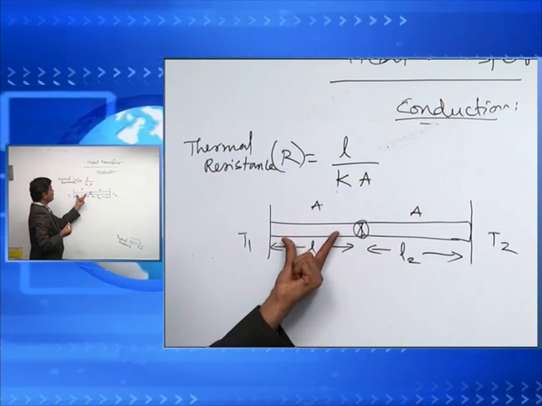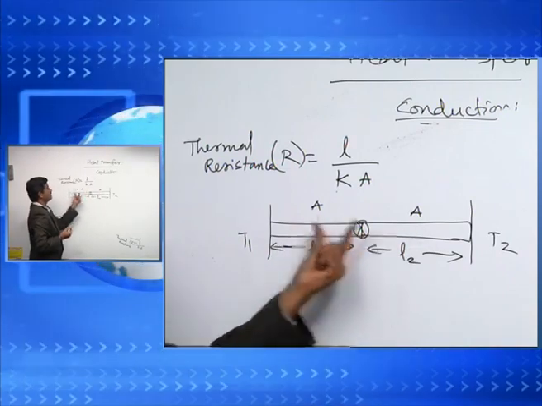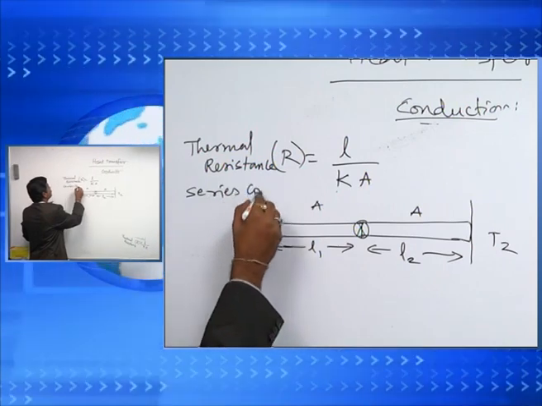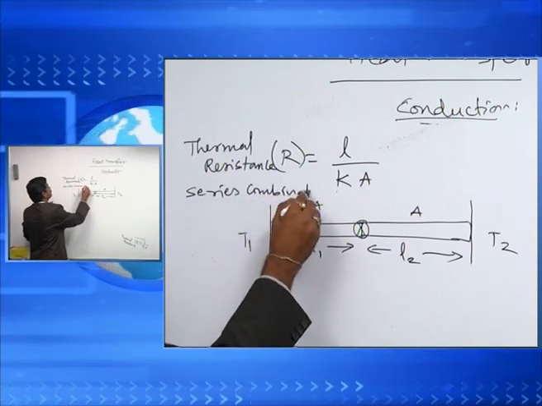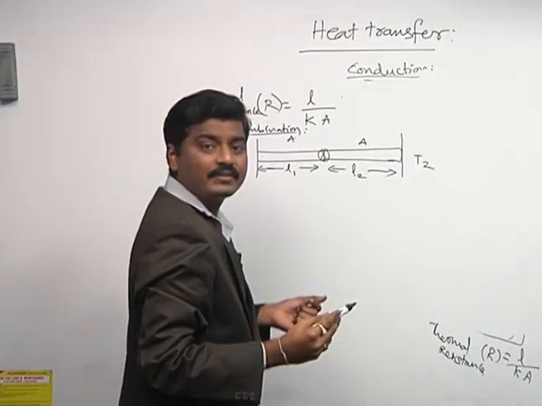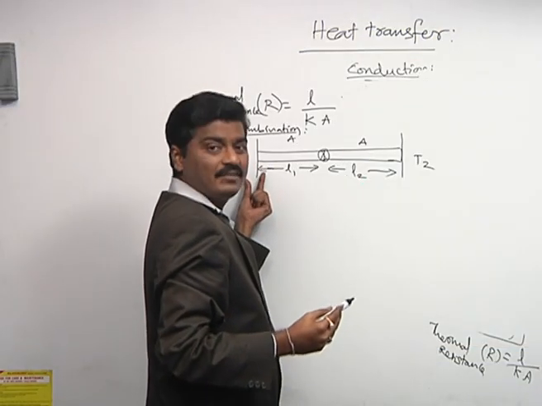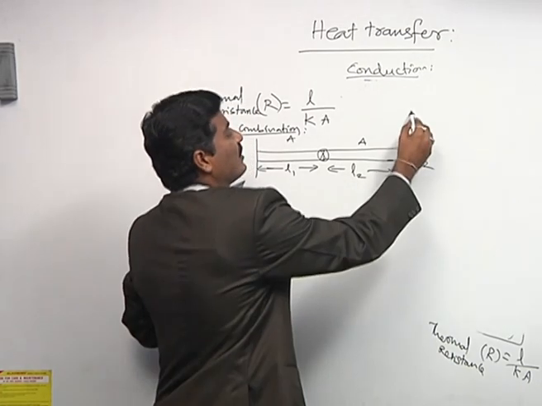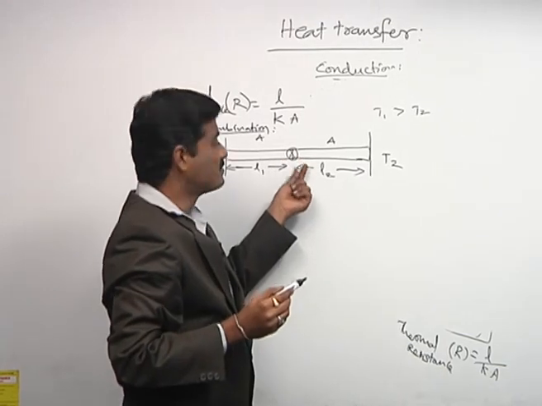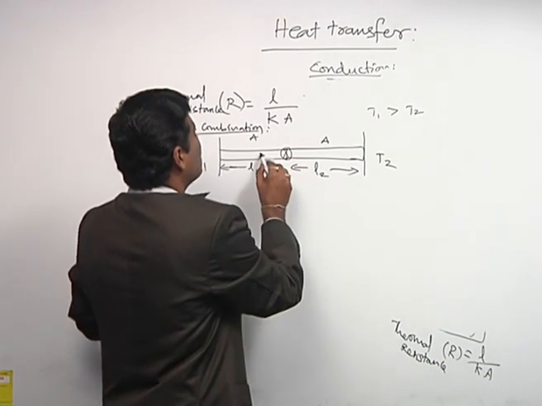Here this metal rod and this metal rod are connected in series combination. Let T1 be one end and T2 the other end. Our assumption is T1 is greater than T2. What temperature is maintained at the junction by the heat flow?